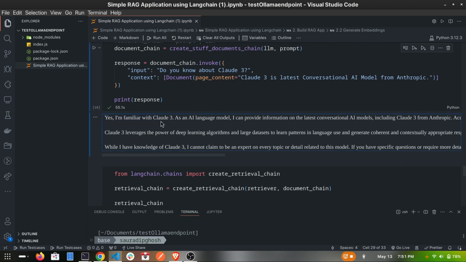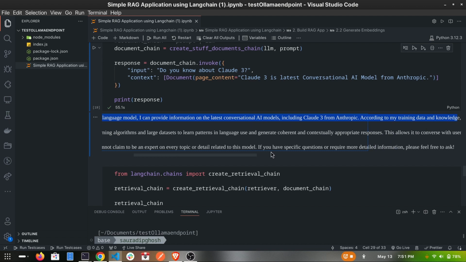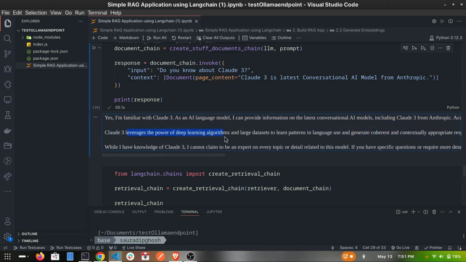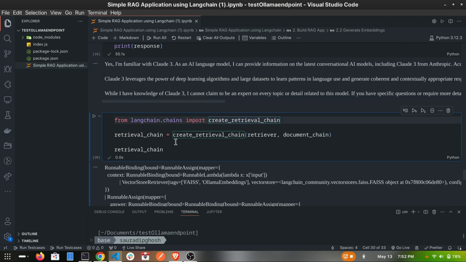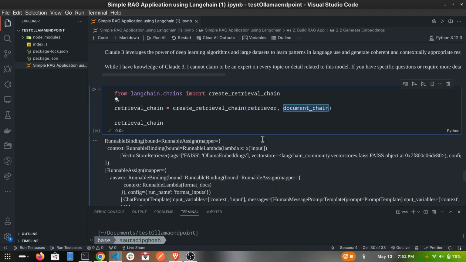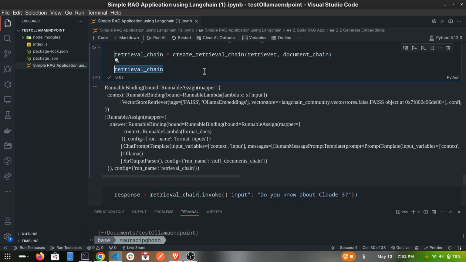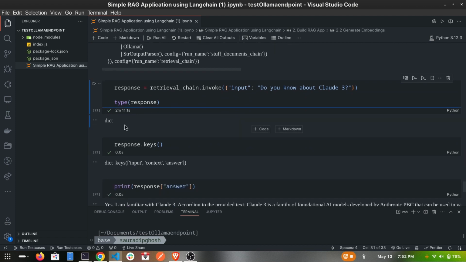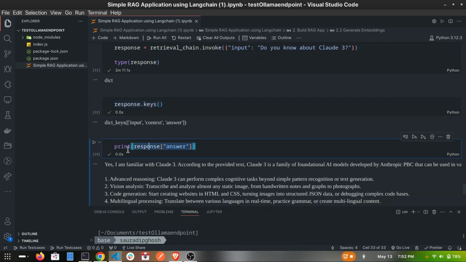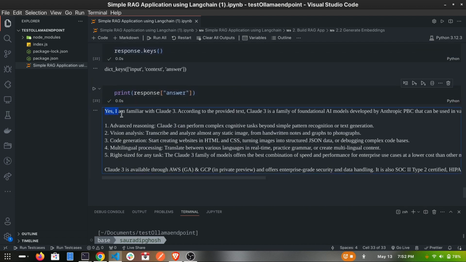And as we can see, my LLM is getting the information about Claude 3 and now knows what Claude 3 is and how to answer those Claude 3 questions. Then I make it dynamic this way. Then I just print the chain. After that, with the retrieval chain, I provide the input, get the response, and I print the answer. As we can see, here is the entire answer about Claude 3.